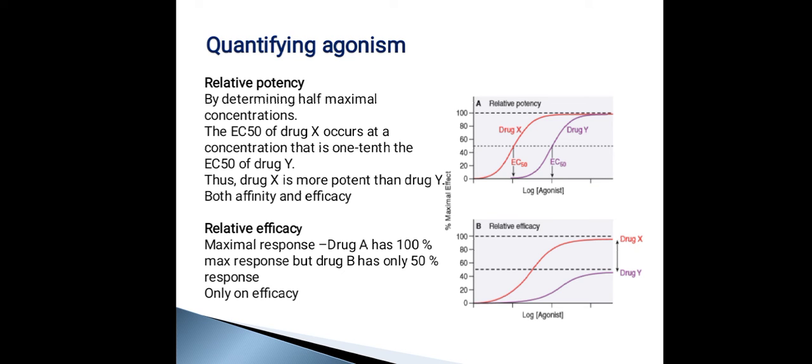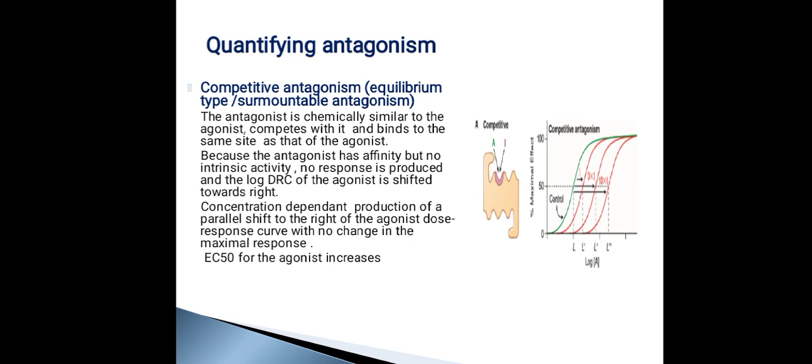So here you have to also remember that if a drug is having more affinity, the curve will shift to the right. If a drug is having more potency, the curve will shift to the left. So this you have to remember. Now, how do you quantify antagonism?